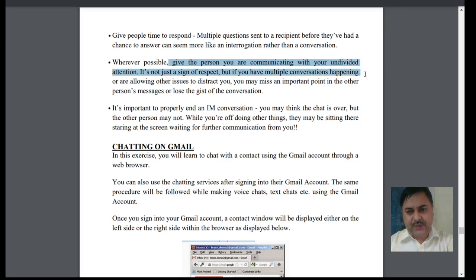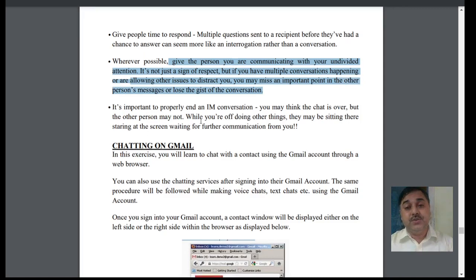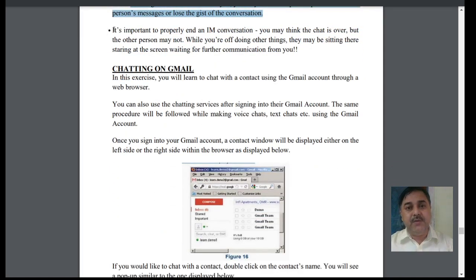But if multiple conversations are happening, they can cause distraction and the importance of the point is missed. So we have to look at whom we are chatting with. It is very important in an IM, internet message converter, to consider the person to whom we are sending the message, where the person is, and how we can further communicate.